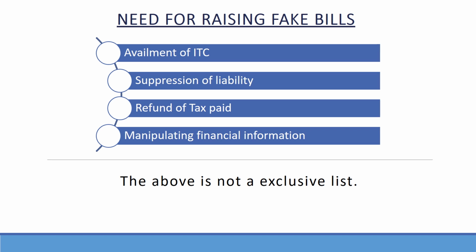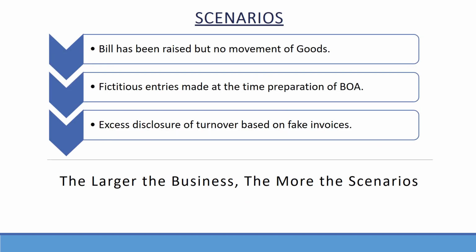Purpose of fake invoice. A fake invoice is solely raised for the purpose of undue excess claim of ITC, or showing excess turnover, or for fraudulent refund, or for any other purpose. Scenarios: bill has been raised but there is no movement of goods; fictitious entries made at the time of preparation of books of accounts; excess disclosure of turnover based on fake invoices.